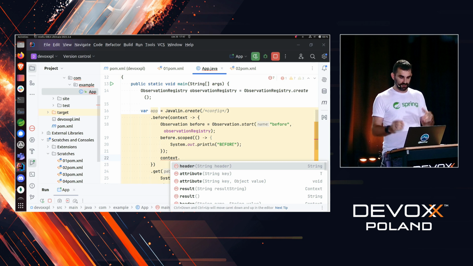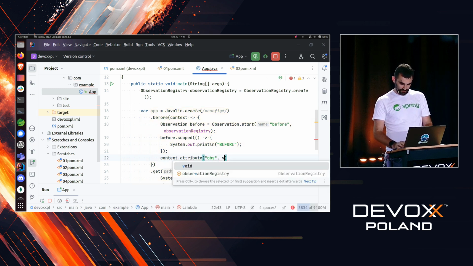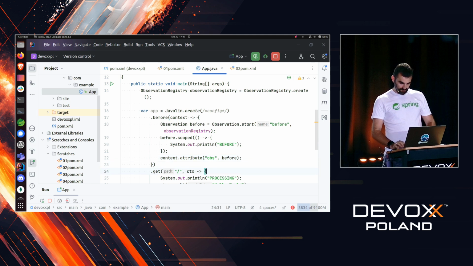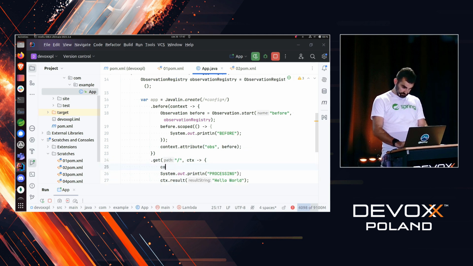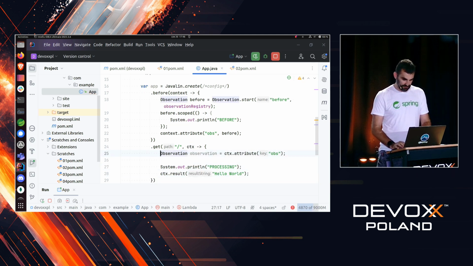Now we need to pass things between methods, before, get, and after. So we pass it as an attribute. Let's do it like this, ops, and we pass the observation. Now we retrieve it over here. Context, CTX, attribute ops. So we retrieve it, observation. And there we go. So now we can create a child observation.